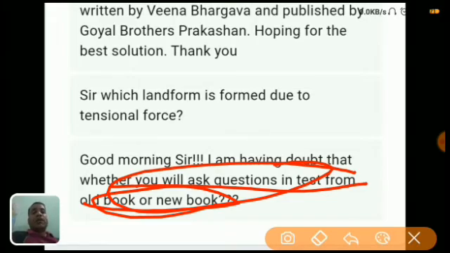Understand each concept properly, and if you don't understand, you can ask. Questions will come from inside the book, because it is also the pre-board and the paper will come from the board. So please study the books thoroughly. I hope all your doubts are clear.